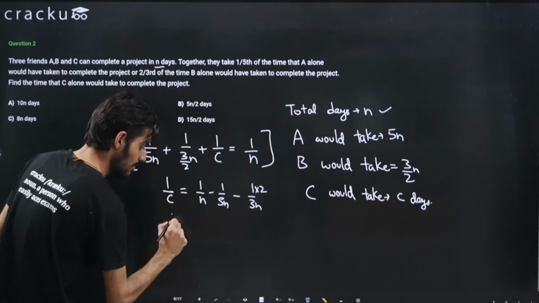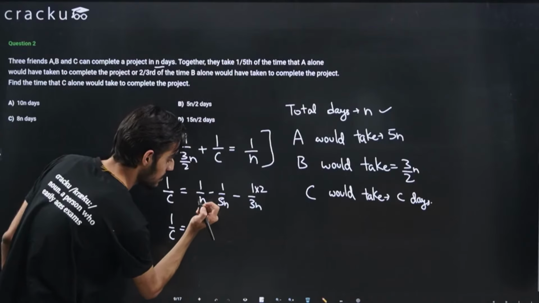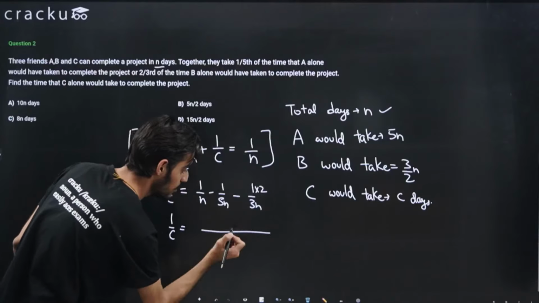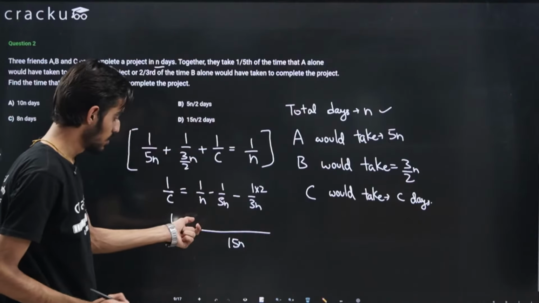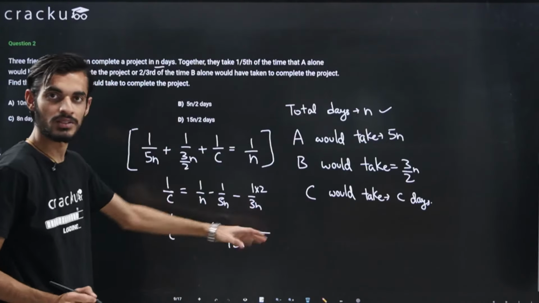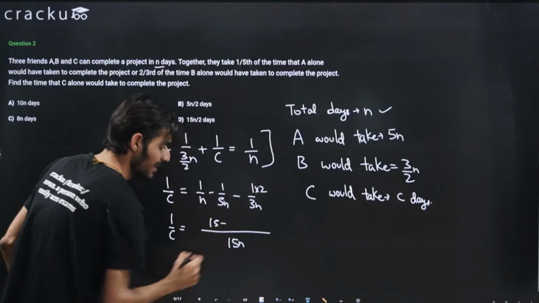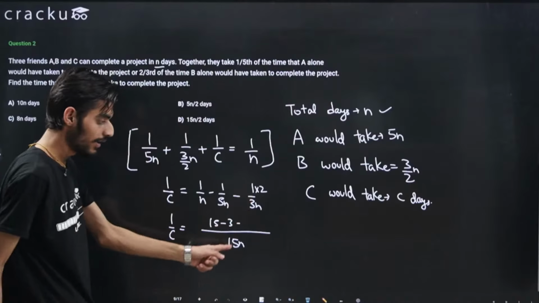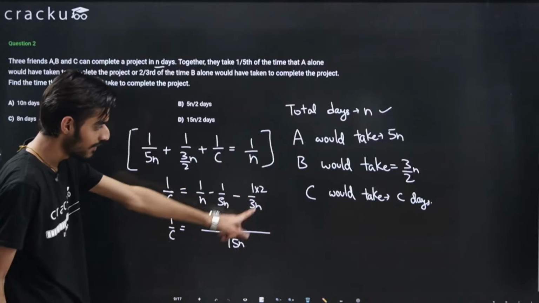So 1 by C will be equal to 1 by, let me take the LCM, which will be 15n, right? Now I'm just doing the basic calculation. So this will be 15 minus, 5 into 3 is 15, so this comes to 3, minus 3 into 5 is 15, but because there is also a 2 in the numerator, this will be 5 into 2, that is 10.